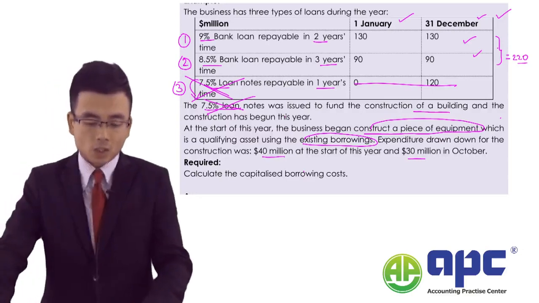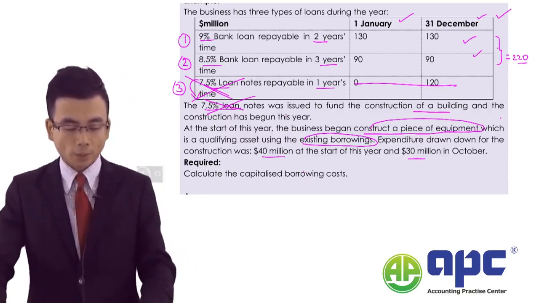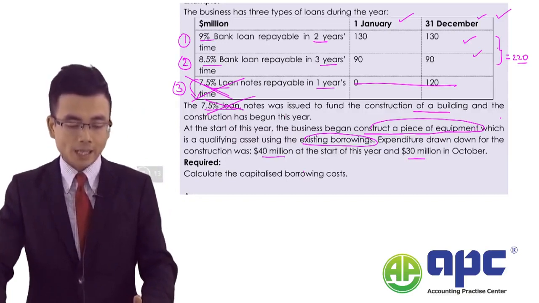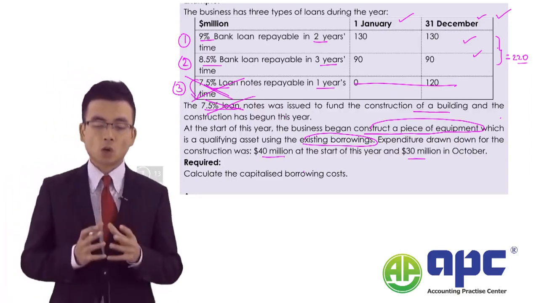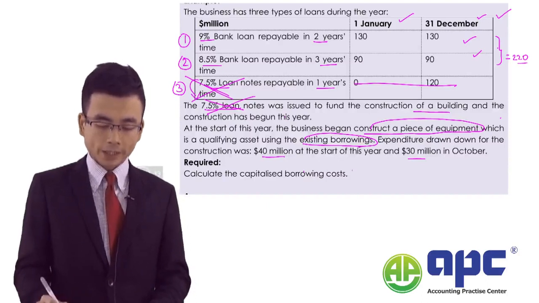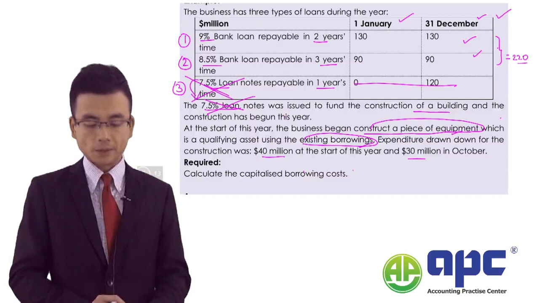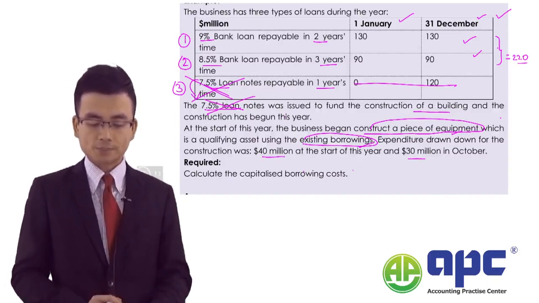But at the year start, the business began to construct a piece of equipment, which is a qualifying asset, using the existing borrowings. In essence, we are told that we are looking at the piece of equipment only in this particular question, because it's the only qualifying asset.